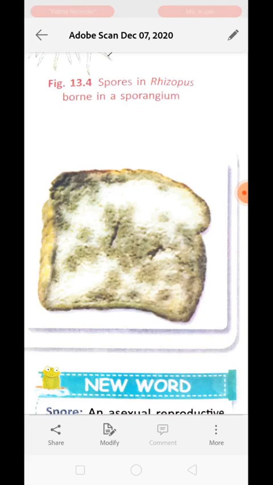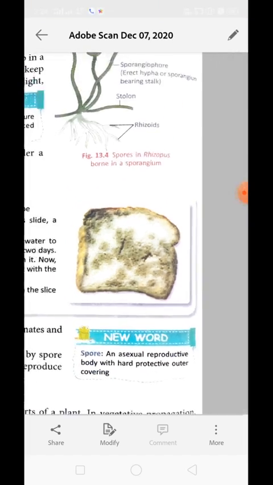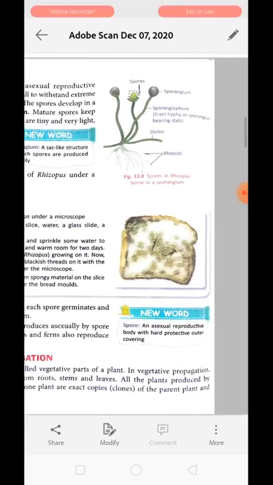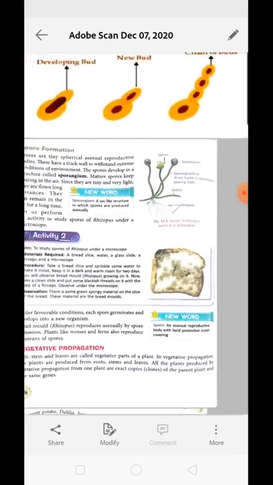Okay, what you have to do is clean a slide and put the blackish thread-like structure which has developed on the bread. You have to take a specimen from the bread and put it on the slide, and later on you can observe it. You may have seen a green spongy material on the slice of bread. This material is bread mold. Under favorable conditions, each spore germinates and develops into a new organism. Bread mold, which is also known as Rhizopus, reproduces asexually by spore formation.